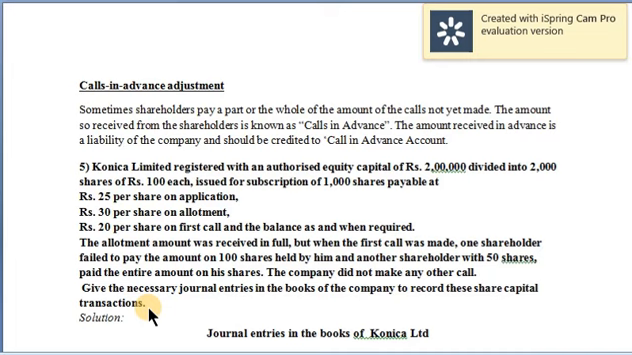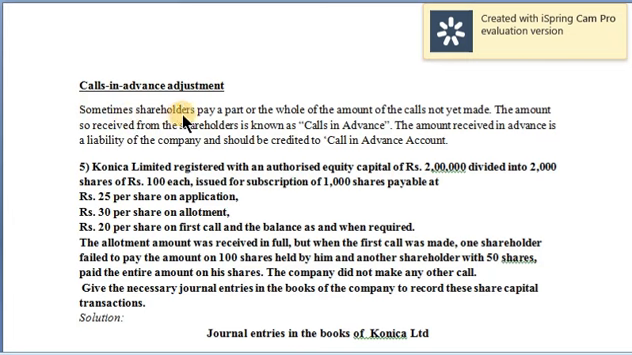Yesterday's session, we've already seen how to adjust calls in arrears when it comes to issue of shares unit. Moving forward to the next adjustment in the unit, that is calls in advance. So, what is calls in advance? Let's note the meaning. Advance itself tells an early payment. So, when any shareholder pays early, before the call notice has been sent, that is generally called as in advance. So let's understand the meaning by going through the statement also.